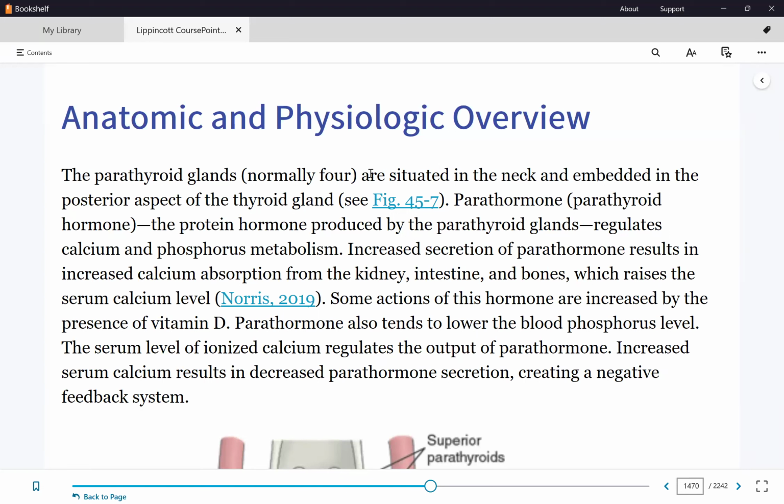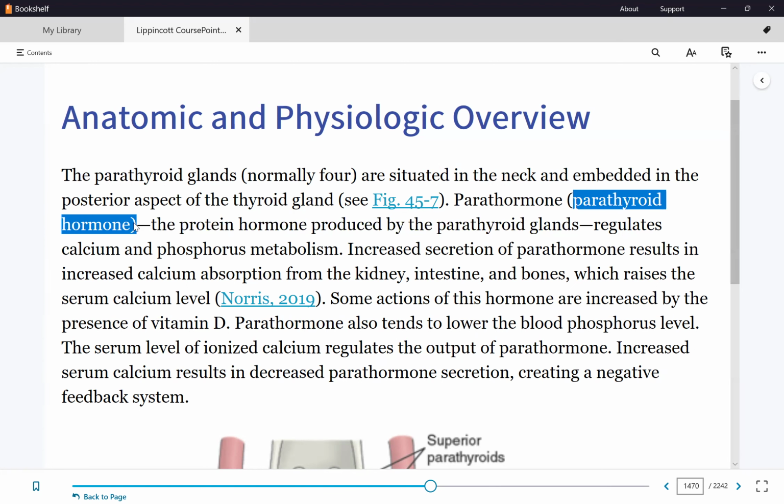So therefore, they're inseparable. You cannot separate the parathyroid gland from the thyroid gland. Right? It's just impossible because it's literally embedded there. But they are technically separate glands because they have a different hormone that they're secreting. They only secrete one hormone, which is the parathormone, or also called the parathyroid hormone. So this is a one-trick pony, a gland.